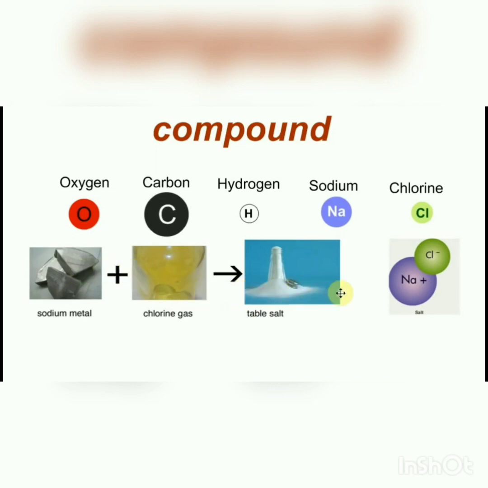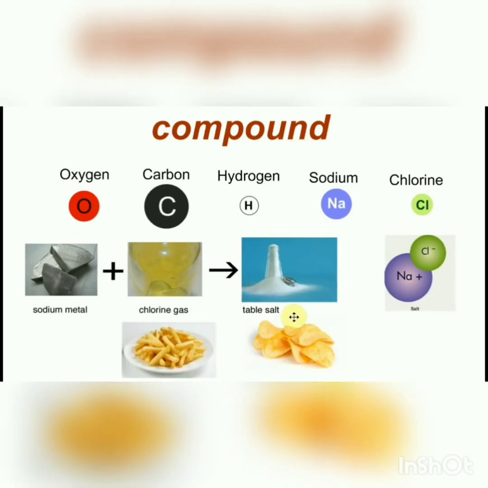Sodium chloride or namak has its properties different from its constituent components, that is from sodium and chlorine. Chlorine is a gas, sodium is a metal. Both chemically react to form sodium chloride.